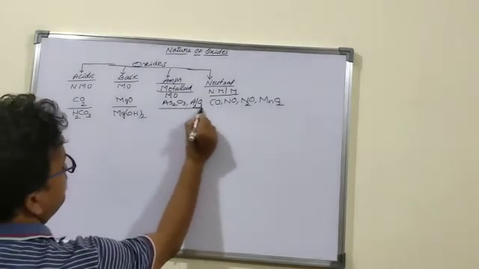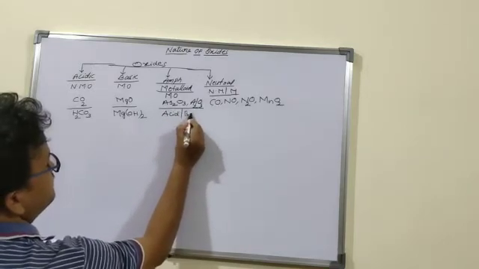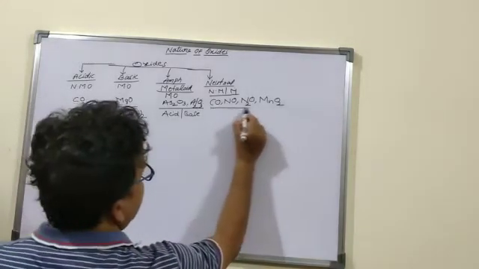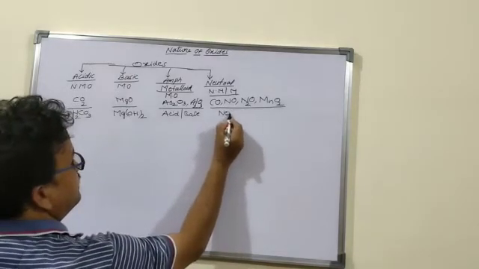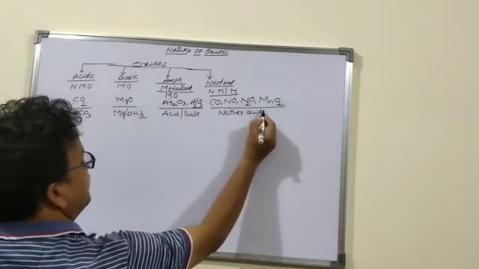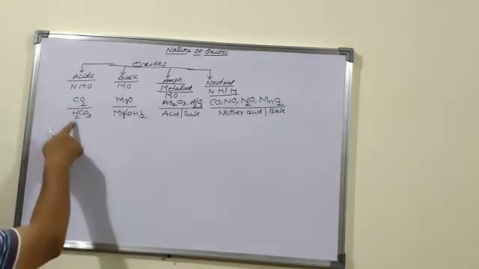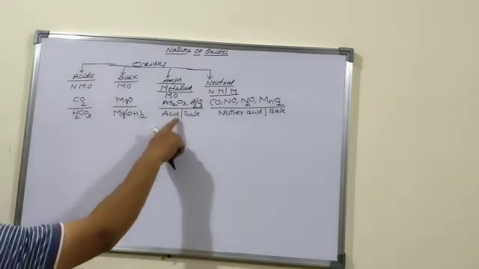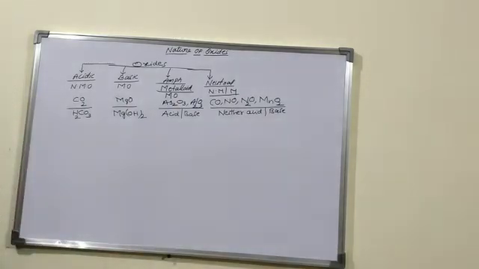Amphoteric oxides react with both acids and bases. Neutral oxides react with neither acid nor base. So these form acids, these form bases, these react with both acids and bases, and these are neither acidic nor basic. Like this, we have four types of oxides.